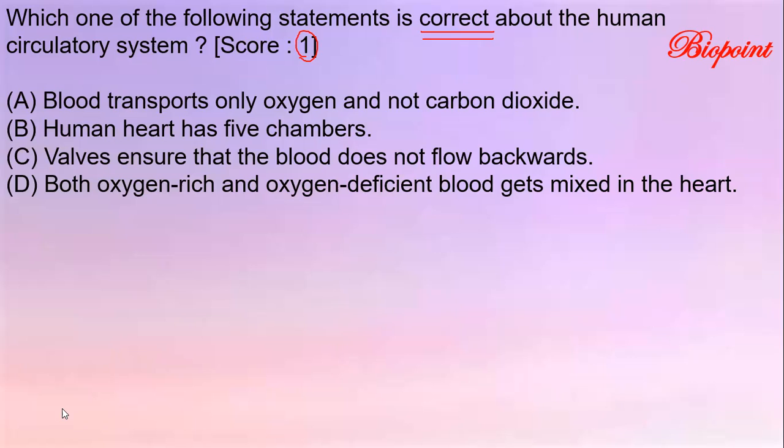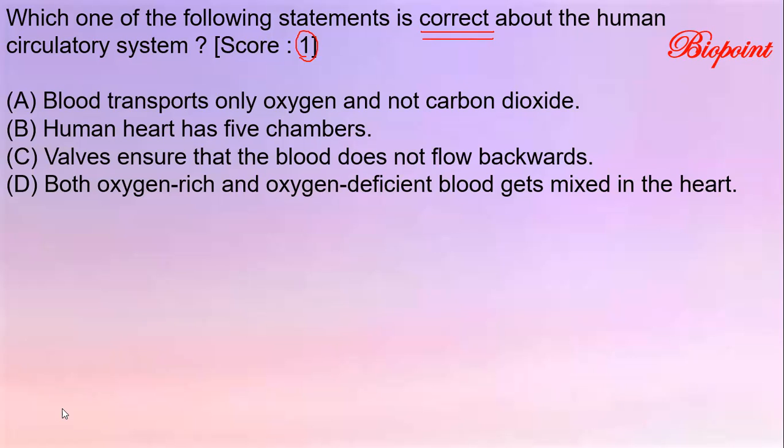Which one of the following statements is correct about the human circulatory system? It is an MCQ question. The first question from the biology part for CBSE 2020. Option A, blood transports only oxygen and not carbon dioxide.